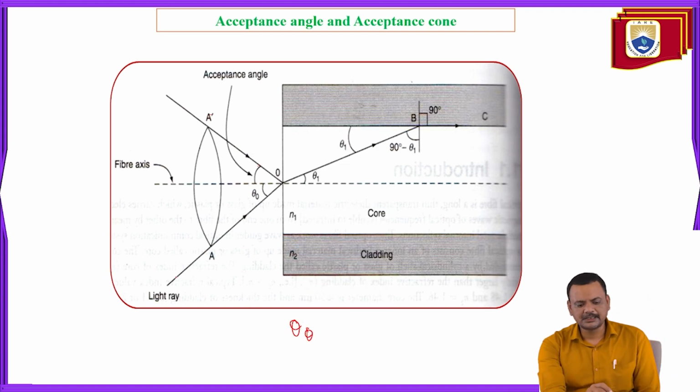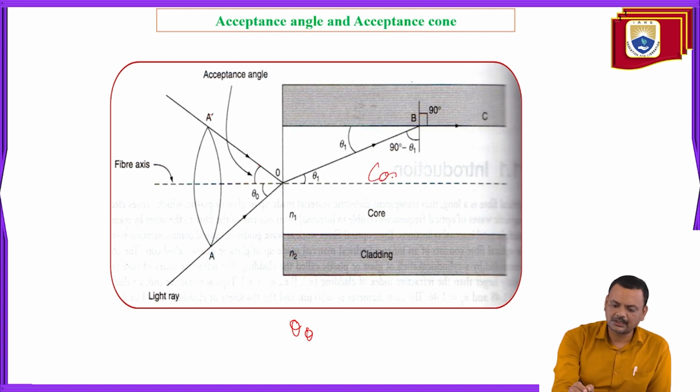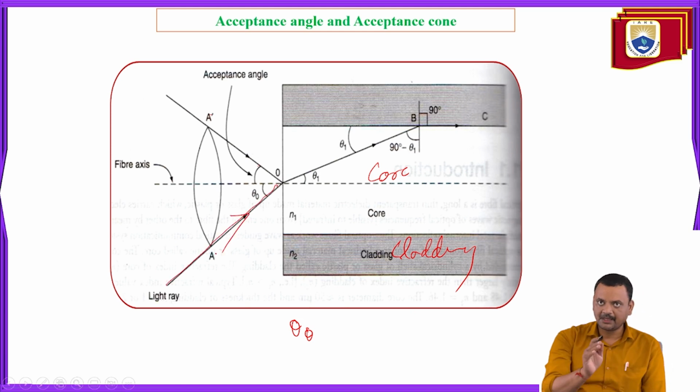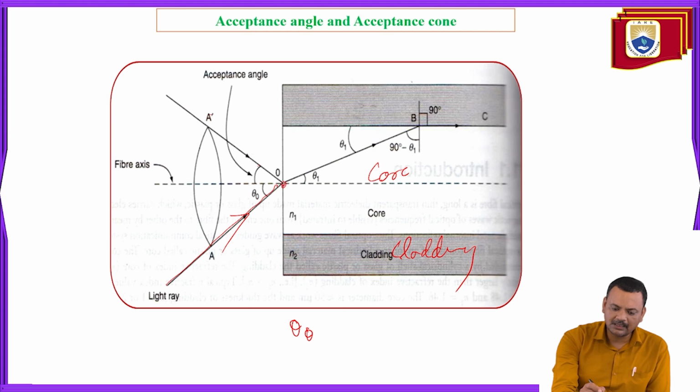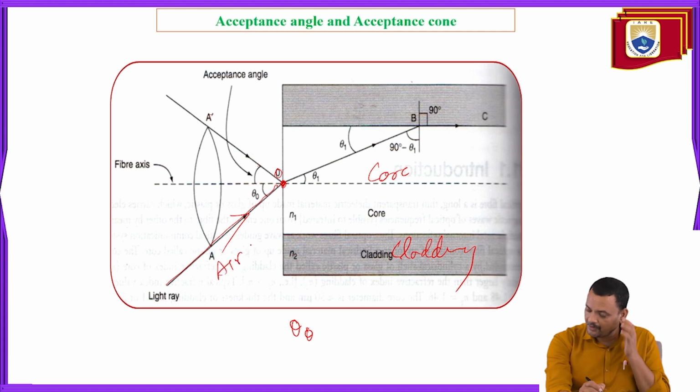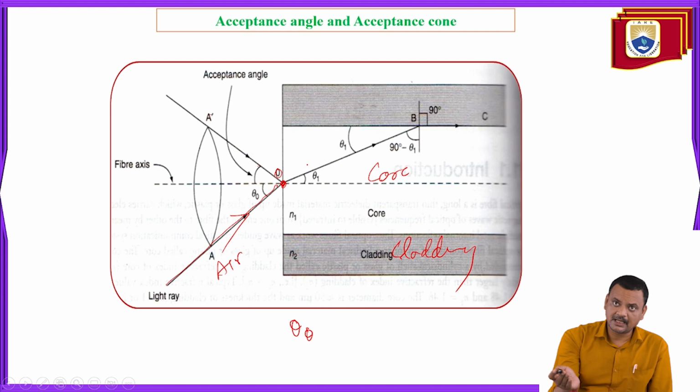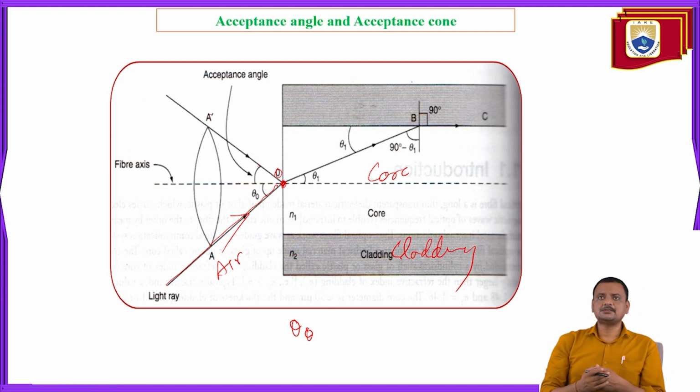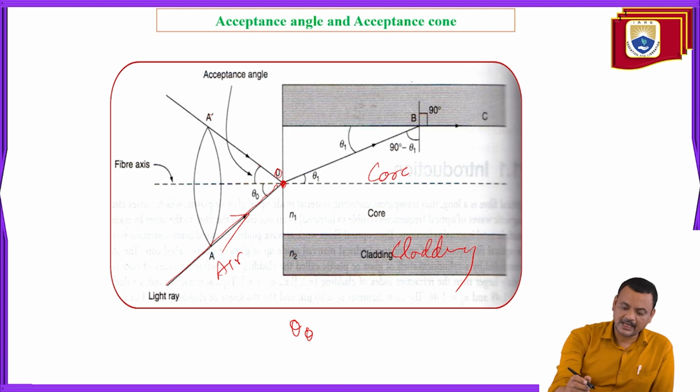Let's suppose this is your core region, and this is the cladding region of the optical fiber. Now you are launching one ray from the air. This ray hits the optical fiber cable at point O. This ray is coming from a rarer medium, because outside is air, and entering a slightly denser medium, because this core is made of glass or some kind of dielectric material.